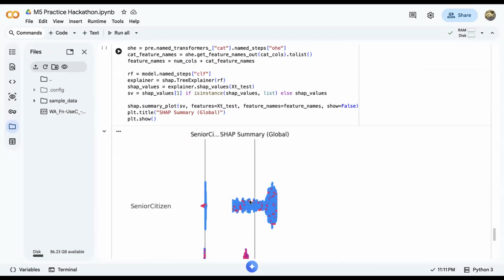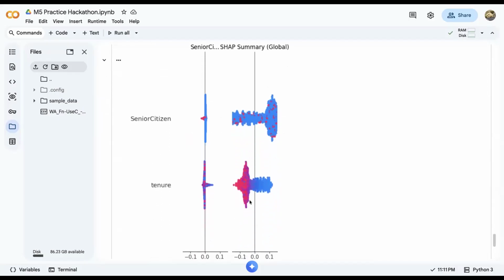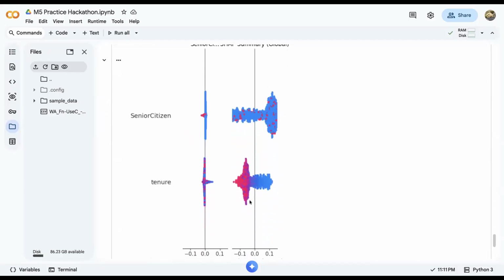This is helpful because it provides stakeholders with a clear, evidence-based understanding of the factors the model relies on. I would complement this with local explanations, for example using individual SHAP values to justify a specific customer's prediction when needed.